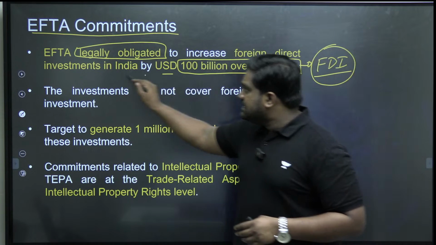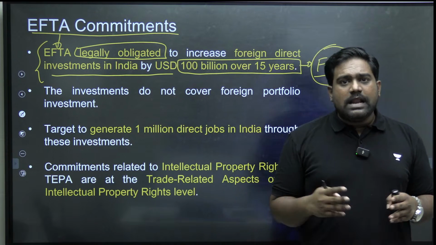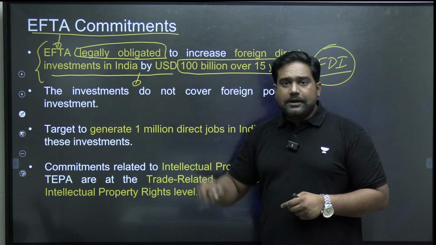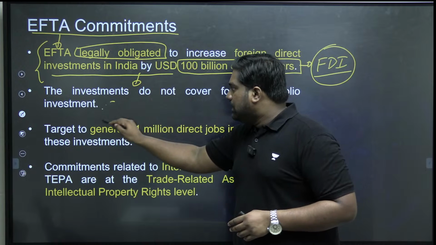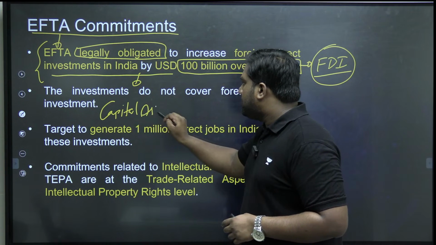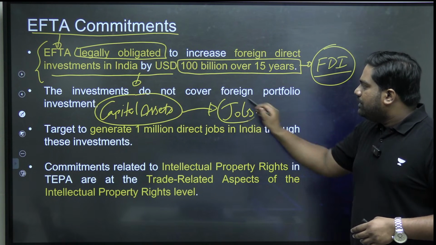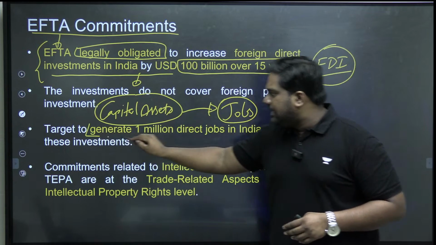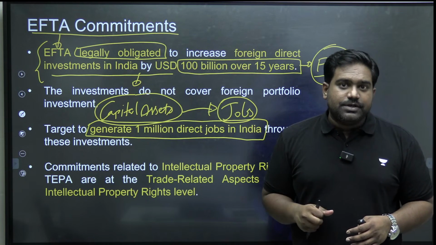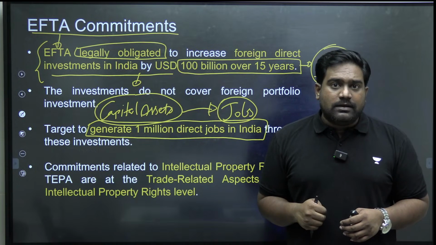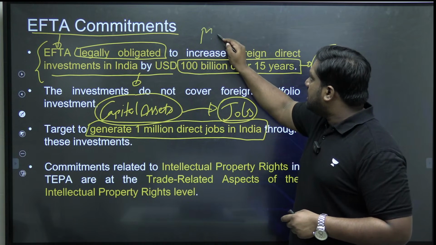Is that clear? Now this is a concession that India has extracted from these countries. Now the question is, how will this benefit India? This will enormously benefit India because $100 billion worth of investments will create capital assets in the country, long-lasting assets. It will create jobs. In fact, the goal of the trade agreement is to generate 1 million direct jobs in India through investment of $100 billion. Now you might ask, what will those countries gain? Why will they bring $100 billion to India to create jobs in India? They will gain market access.